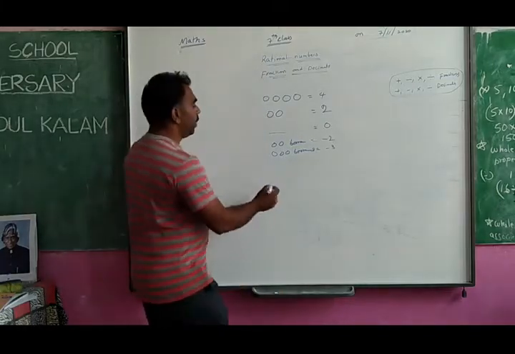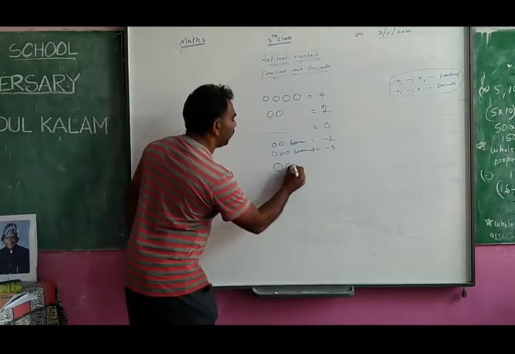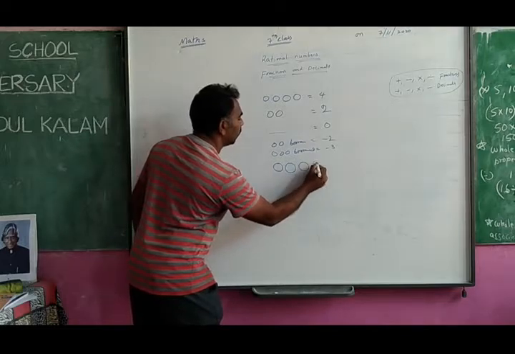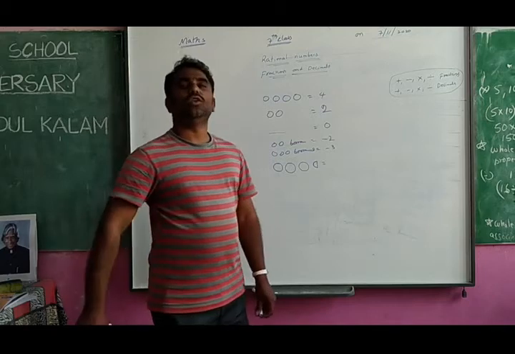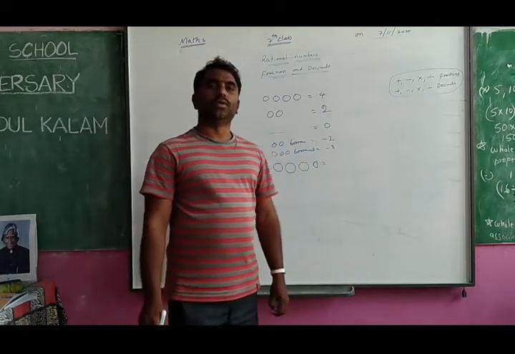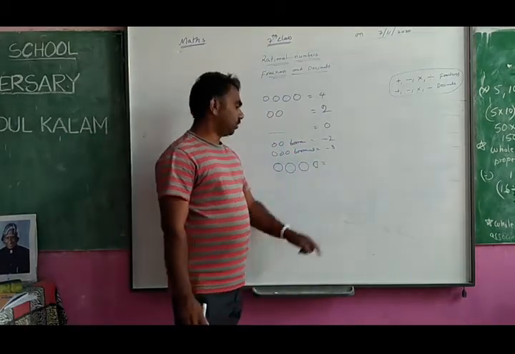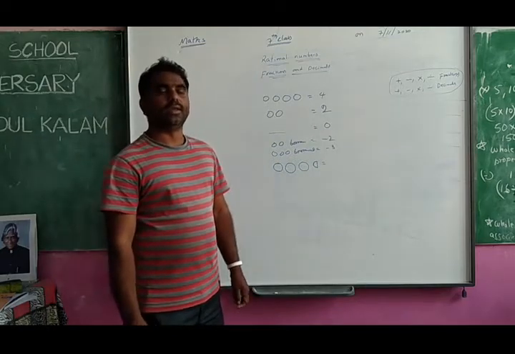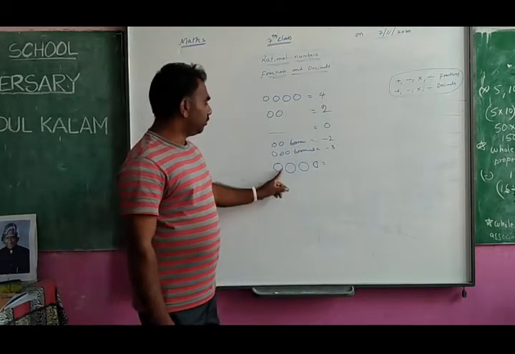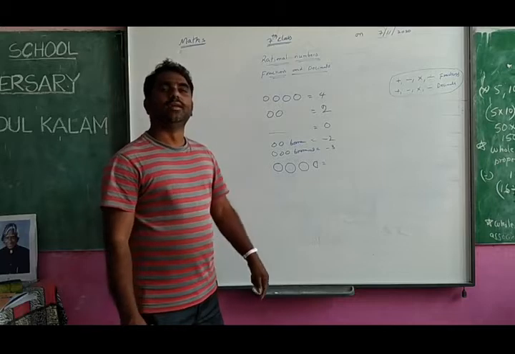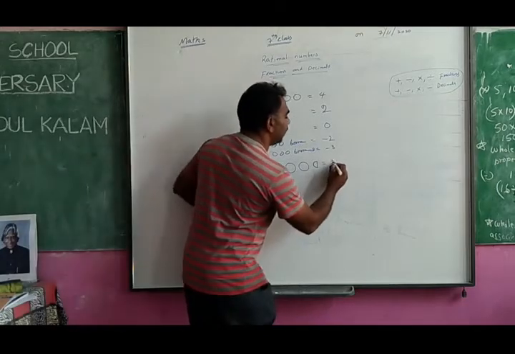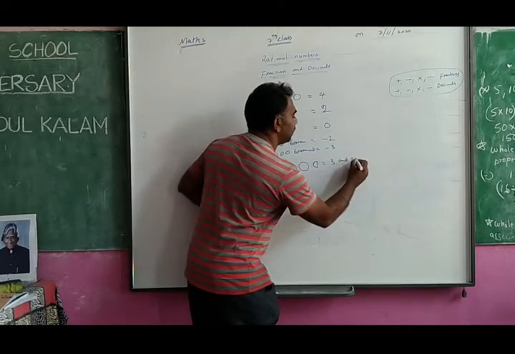Whereas if I give this, how many are there here? Then the denotation is very improper for you. How can you denote this number? Maybe you will say it in words: 3 and something is there.